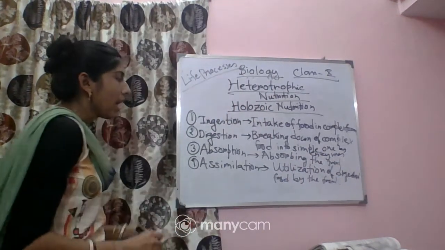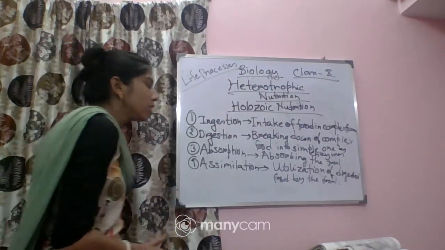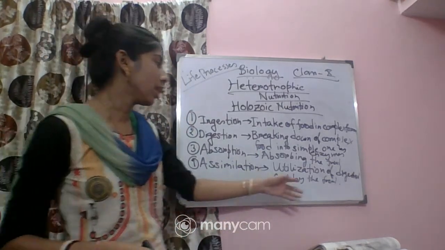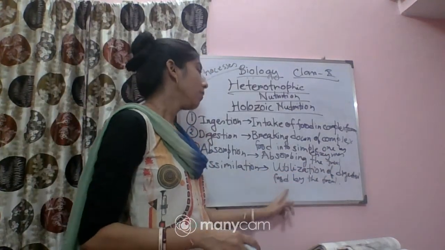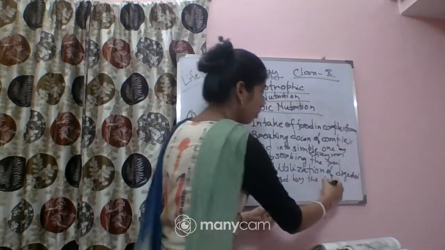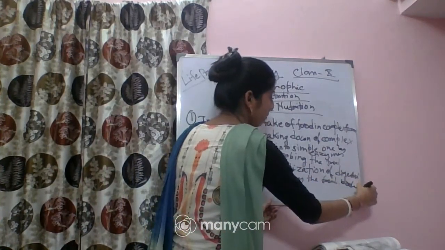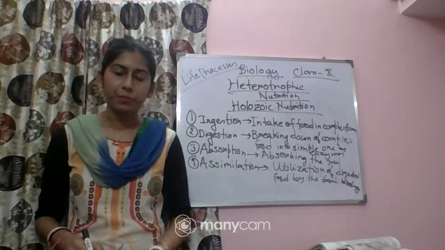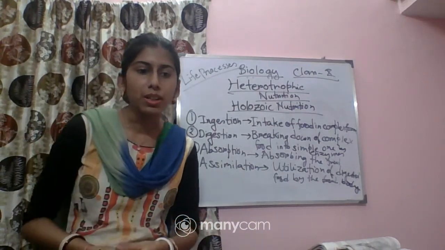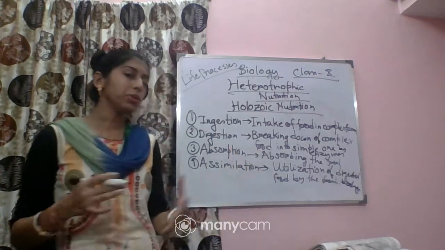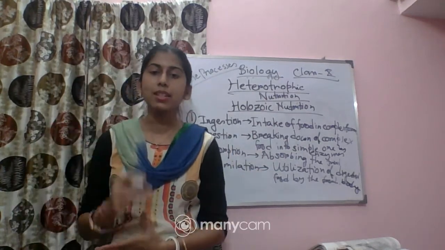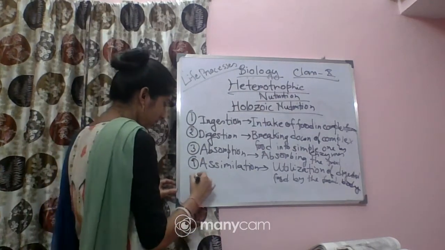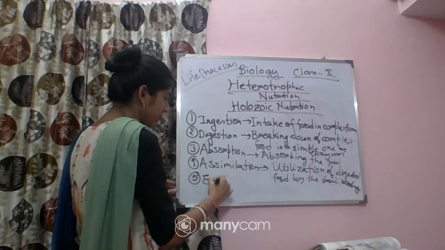So, the absorbed food needs to be utilized. The utilization of the digested food by the body is called assimilation. After absorption, the food will be utilized by our body, and this step is called assimilation. And come to the last point, that is